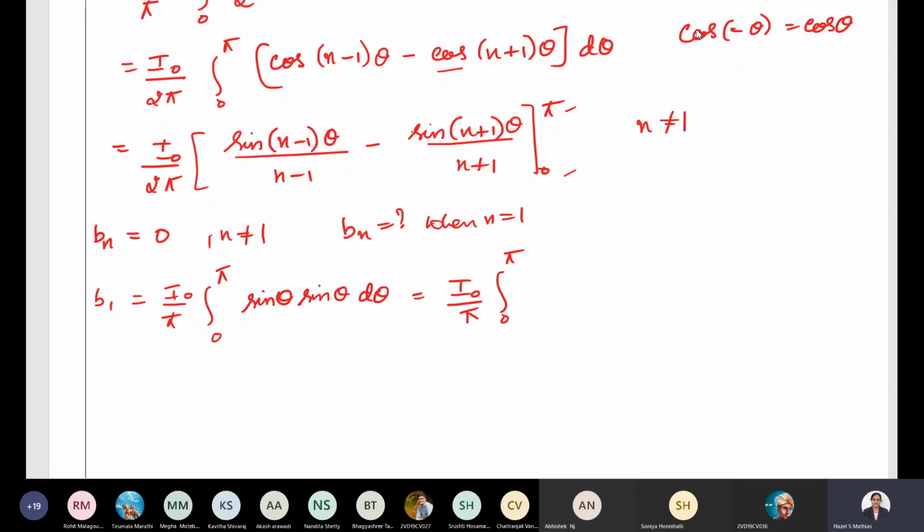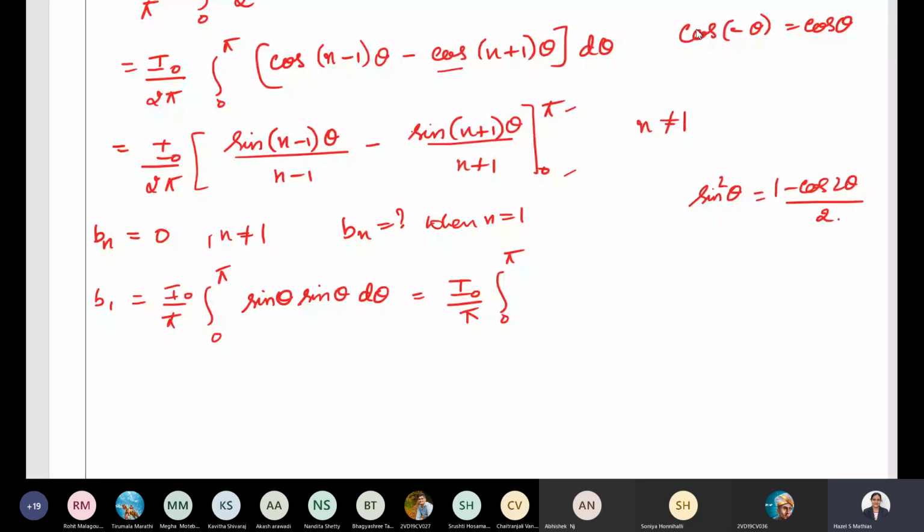So this is nothing but I naught by pi integration 0 to pi sine theta into sine theta, which is sine square theta. And what is the formula for sine square theta? Anybody remember in terms of cos, sine? Sine square theta is 1 minus cos 2 theta divided by 2. Not cos square. You can apply 1 minus cos square theta as well, that is also correct, but integration is difficult in that case because we do not have the differentiation of cos theta.